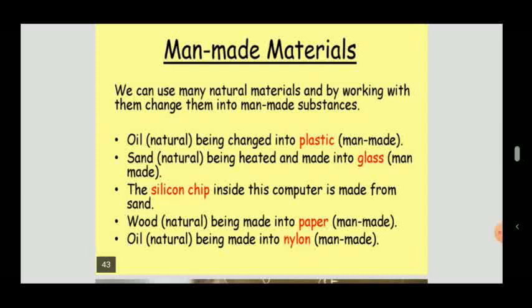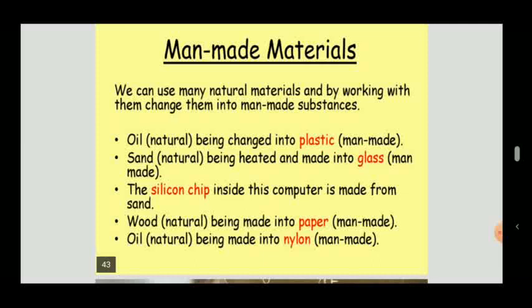Oil, a natural material, is changed into plastic. Plastic is a man-made material, and we use plastic in making toys. Sand is a natural material. When sand is heated, it changes into glass. The silicon chip inside a computer is made from sand.